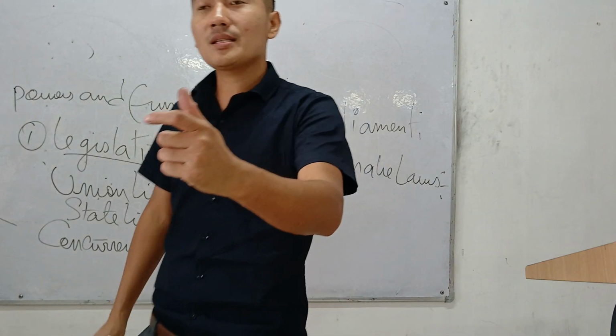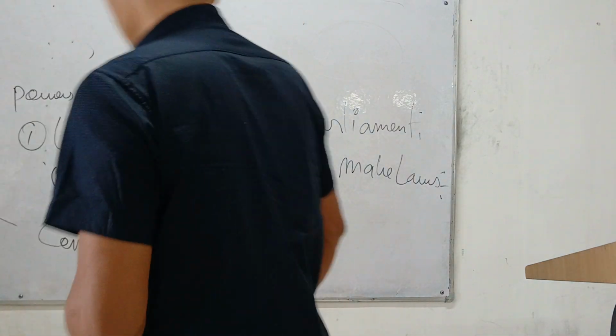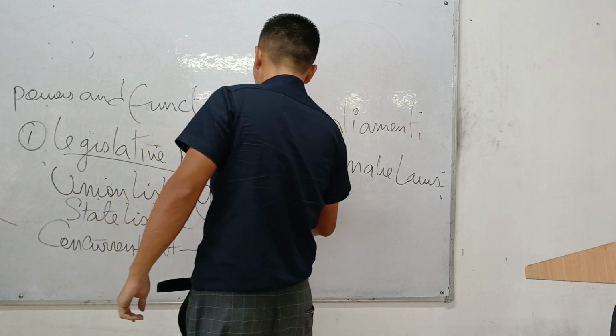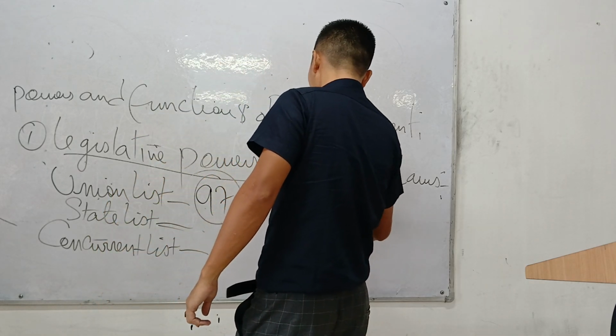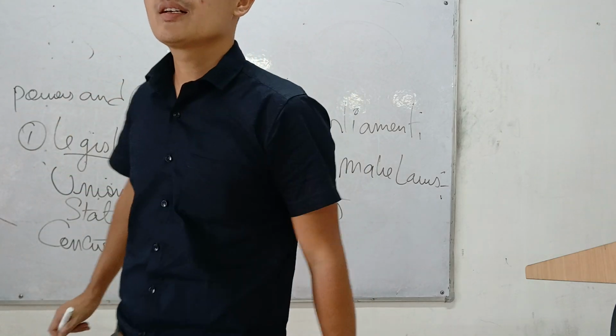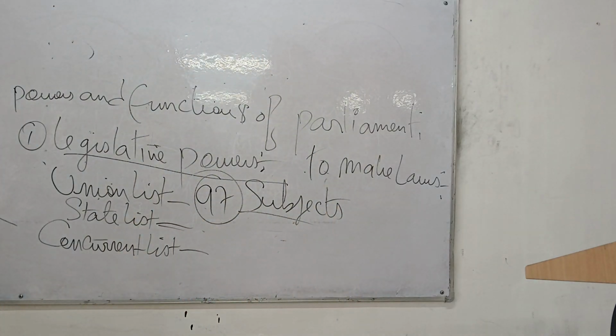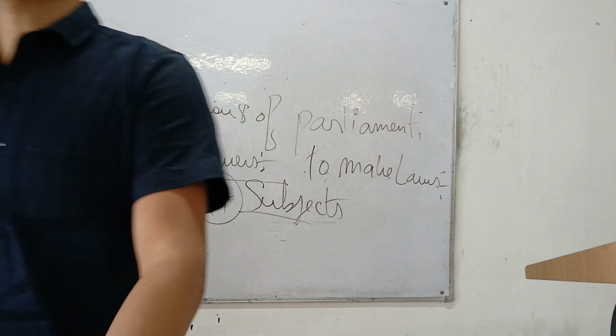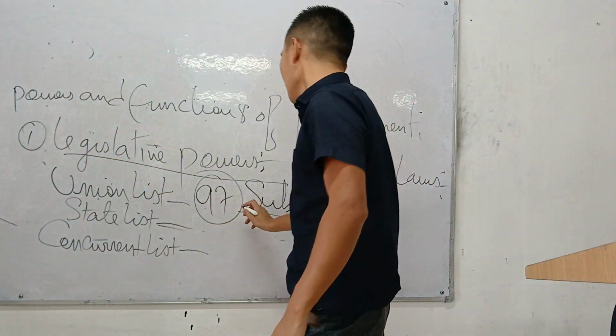Originally, the union list consists of 97 subjects. There are 97 subjects mentioned in the union list. Okay, too important. There are 97 subjects mentioned in the union list. So what is this? Take example.